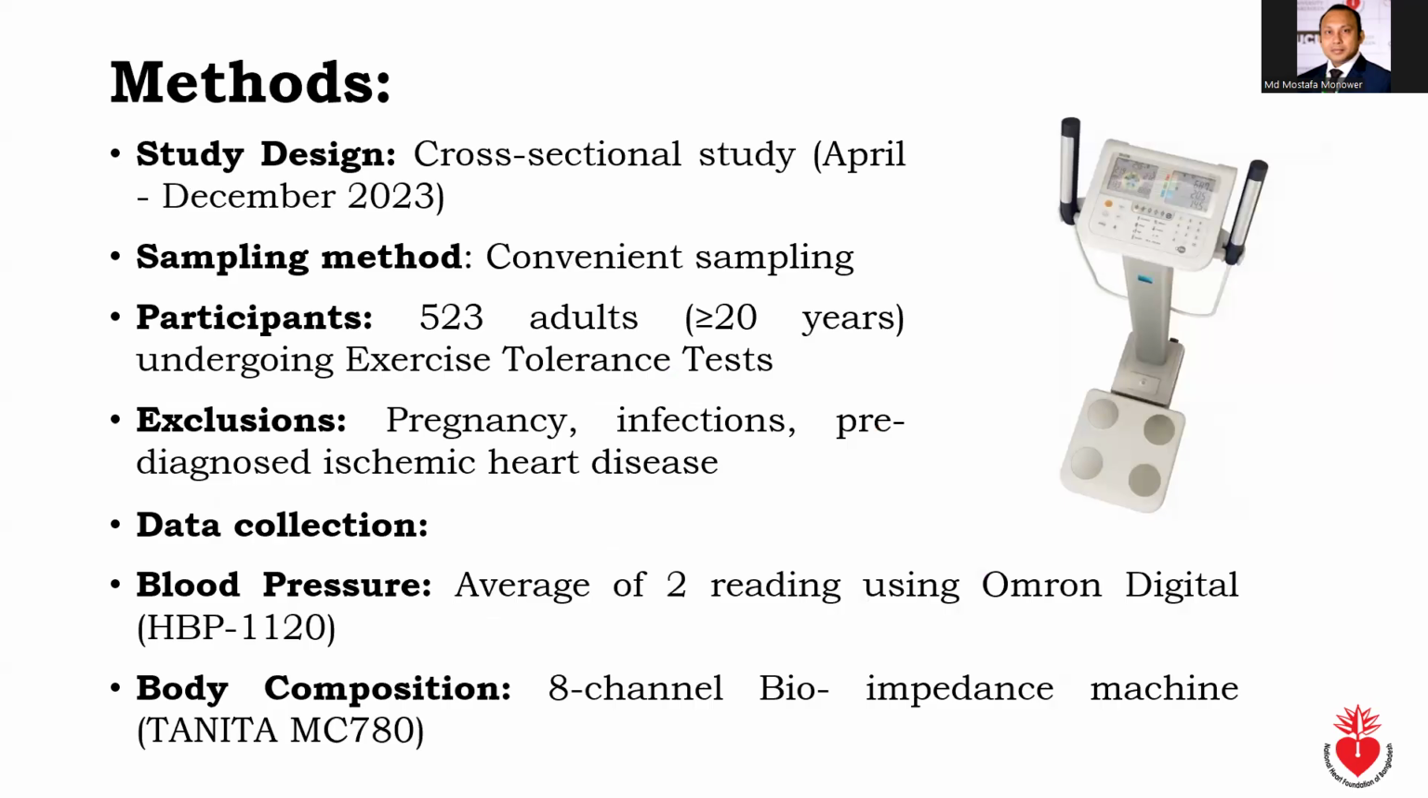The study was a cross-sectional design conducted from April to December 2023. We included 523 adults aged 20 years and above undergoing ETT. Convenient sampling was used to select participants. We measured blood pressure using the Omron digital blood pressure machine HBP 1120, taking the average of the two readings. For body composition, we used the 8-channel impedance machine Tanita MC780.